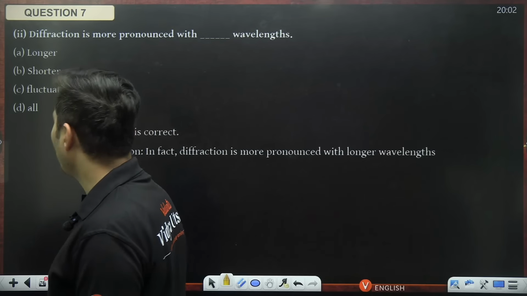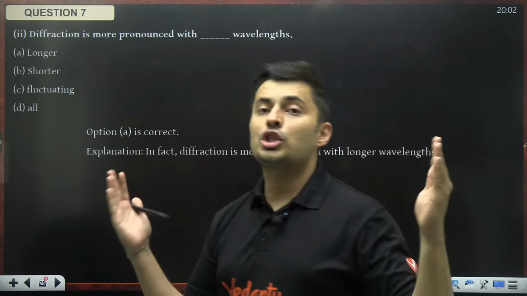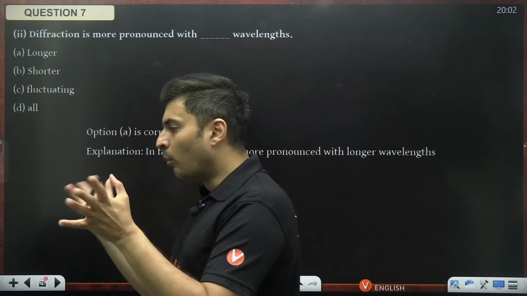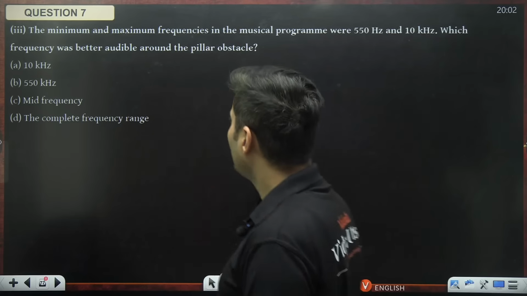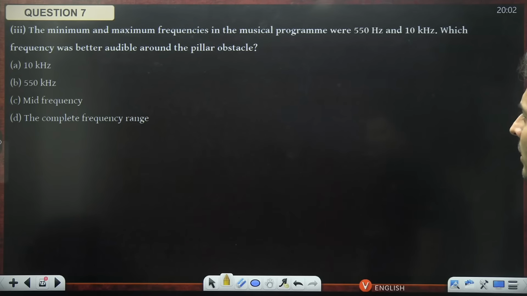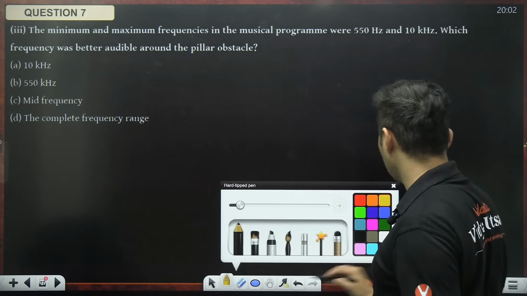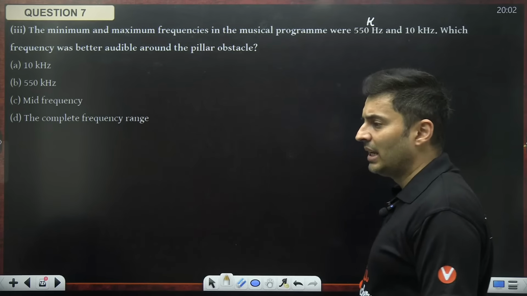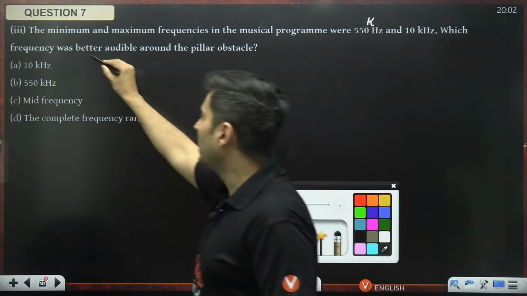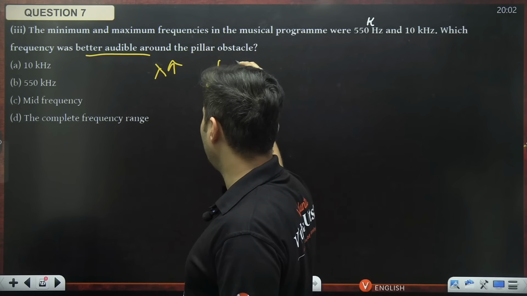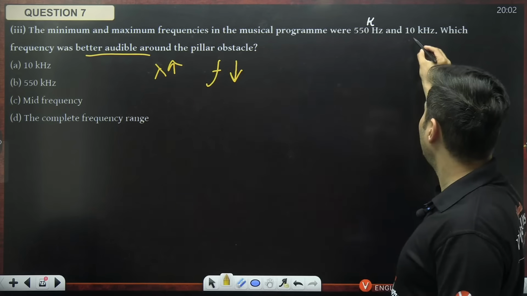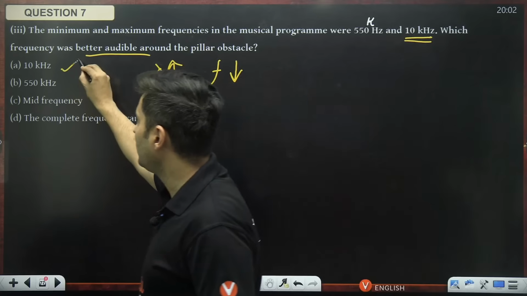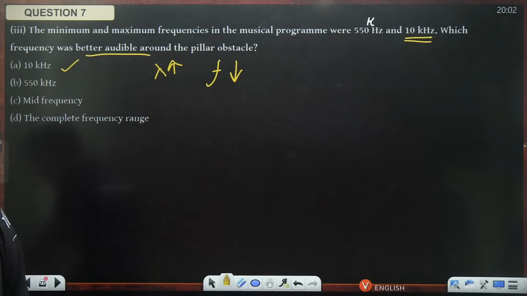Yes, option A, longer. Very nice. So longer wavelength, smaller opening is better for more spreading of that wave. The minimum and maximum frequencies are 550 and 10 kilohertz, I believe, because options also have kilohertz. Which frequency is better audible around the pillar? So basically, better audible means wavelength should be more. That means frequency should be less. Frequency less means 10 kilohertz. So option A should be the right answer. Yes, absolutely the correct one. Option A. Very good.